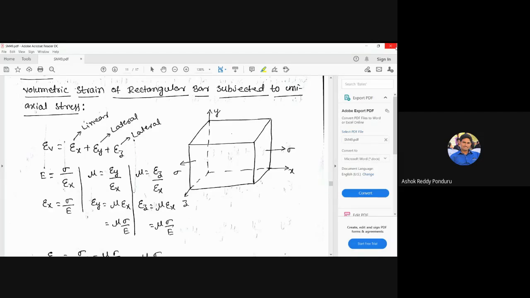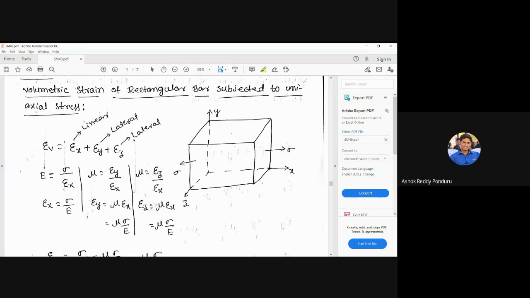Volumetric strain expressions are different for different shapes of members. For a rectangular member it may be different, for a cylindrical member it may be different, and for a sphere it may be different.